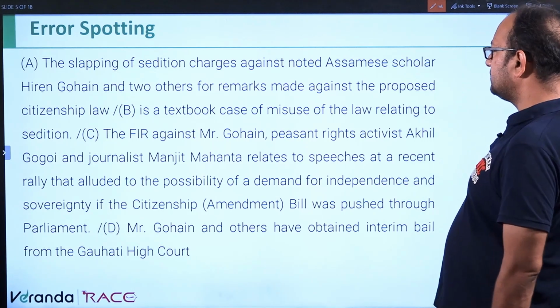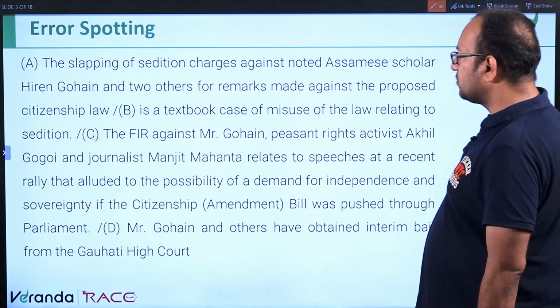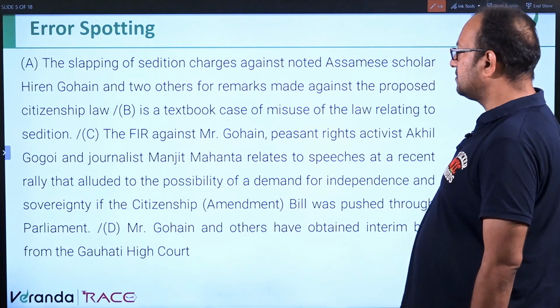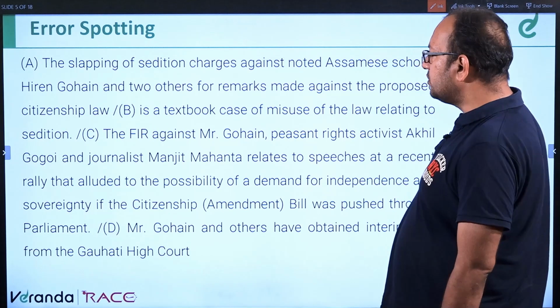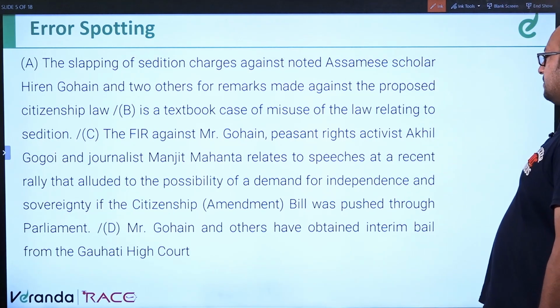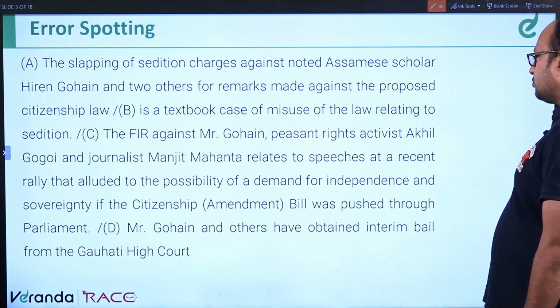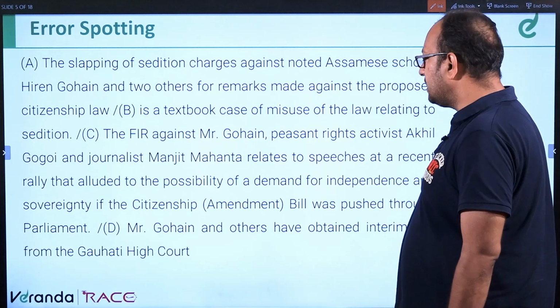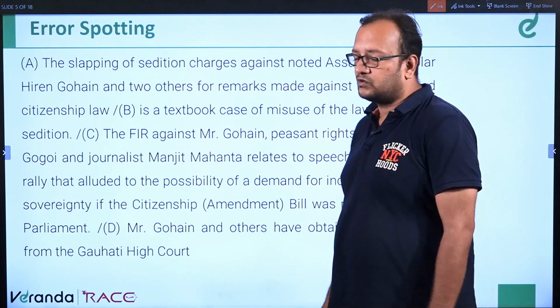The FIR against Mr. Gohain, peasant rights activist Akhil Gogoi and journalist Manjeet Mahanta relates to speeches at a recent rally that alluded to the possibility of a demand for independence and sovereignty if the citizenship bill was pushed through Parliament. Mr. Gohain and others have obtained interim bail from the Guwahati High Court.